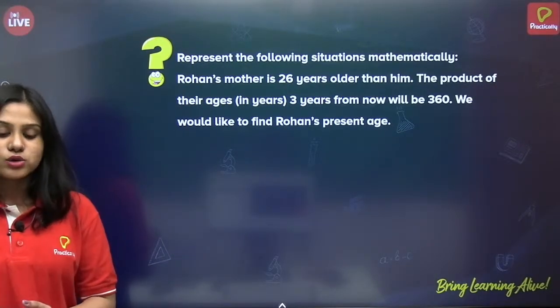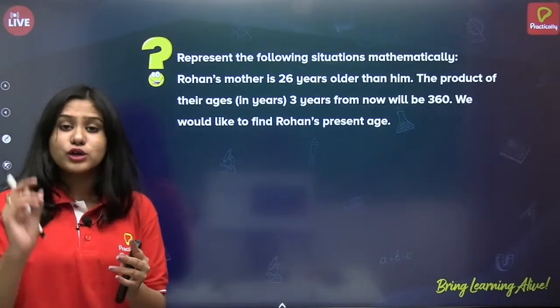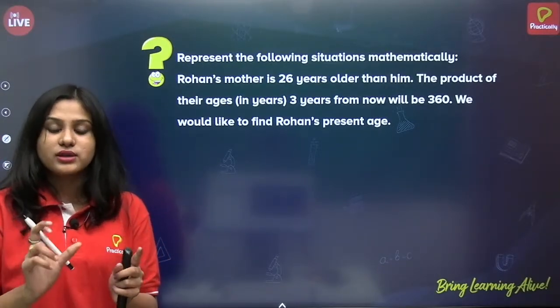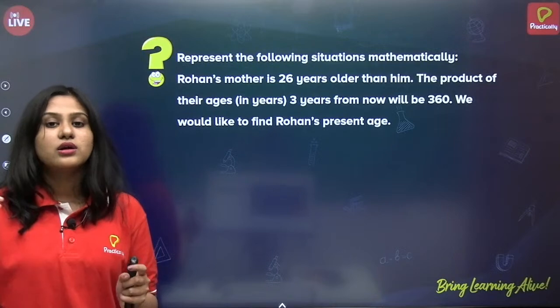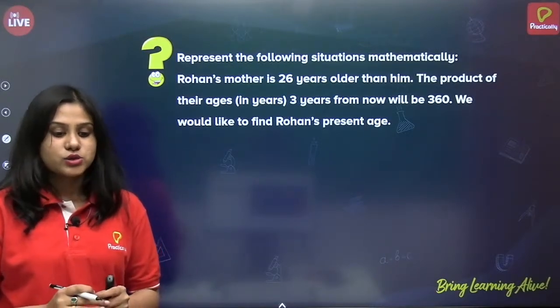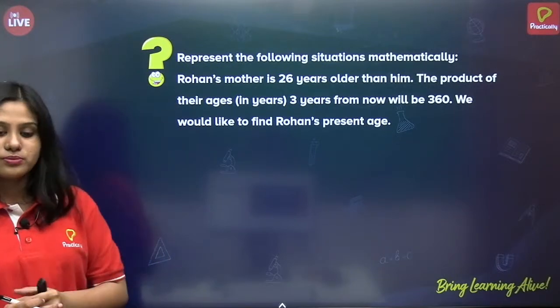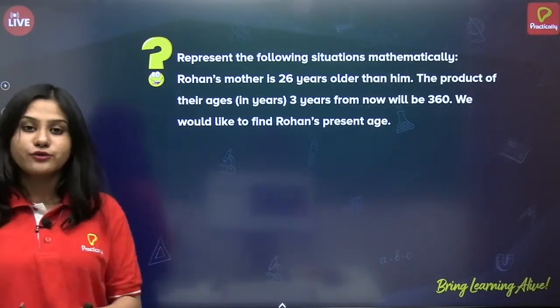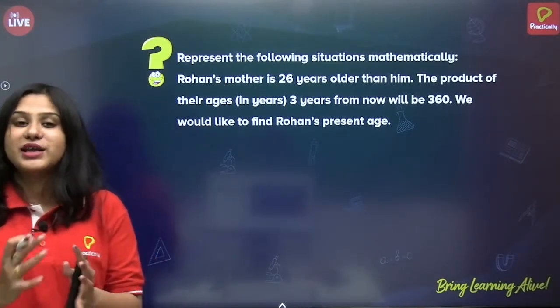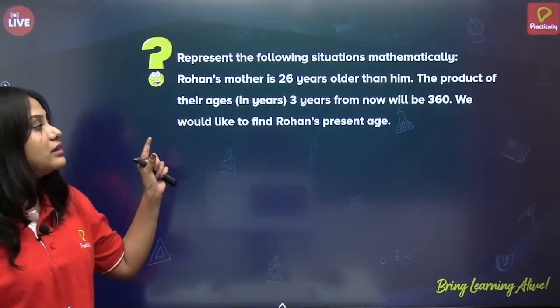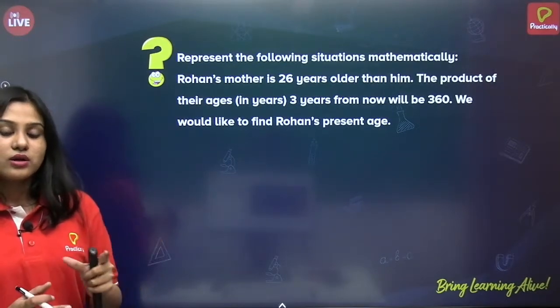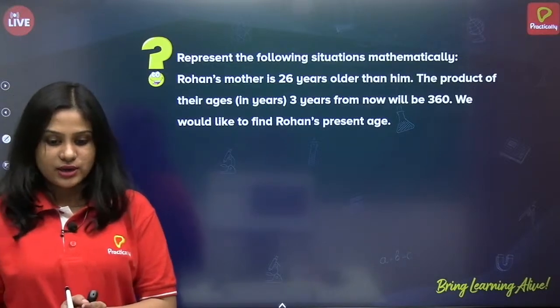Okay. If you're not able to type the squares and all in the comments, just type square. I will understand it. So do try to represent it in the equation form. Again, you have a minute of time. Take the minute of your time and then frame it in the equation form and type in the comments. I'll check.